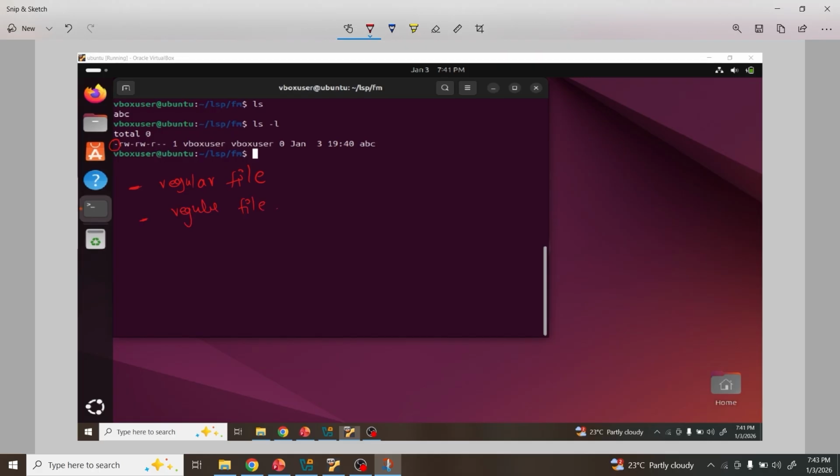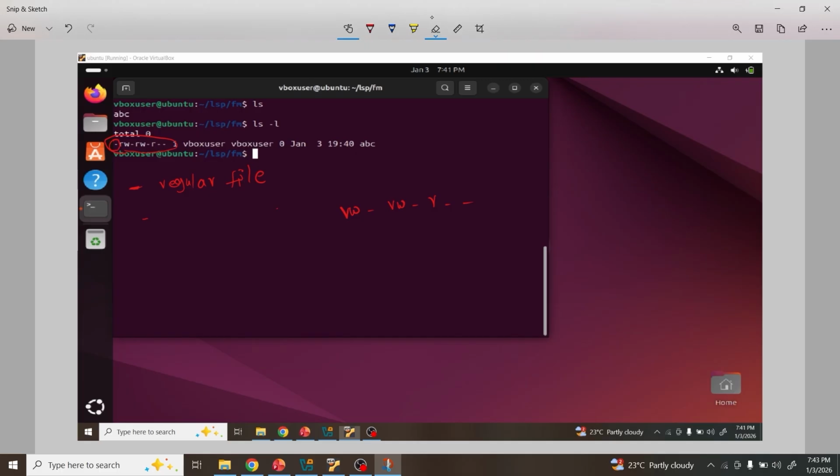Okay, next, observe this one, rw. What is there next? One second, rw hyphen, r hyphen is there. You may know what this is. It is the file permissions. It is a permission of the file.